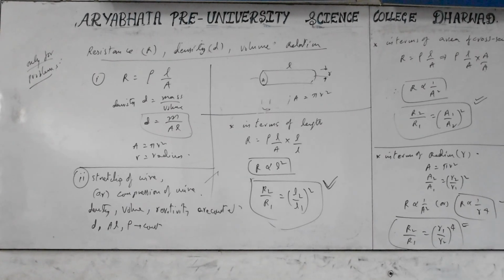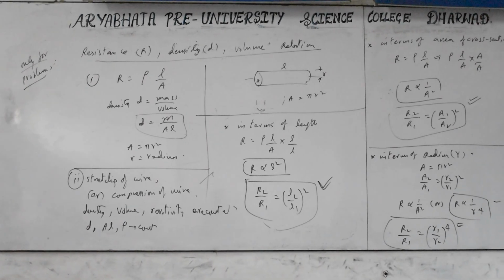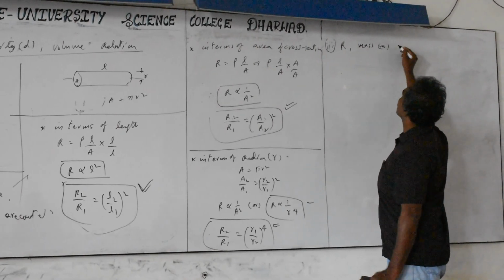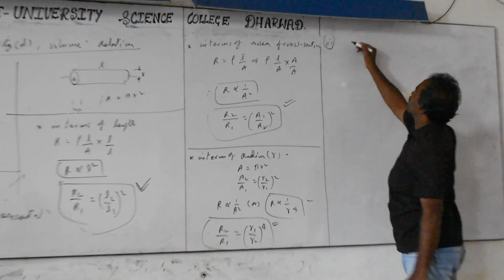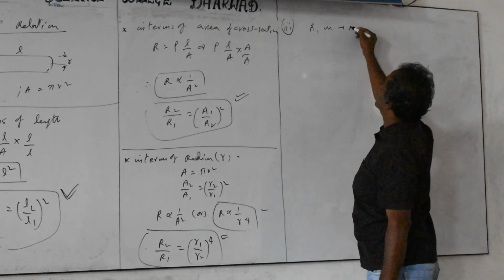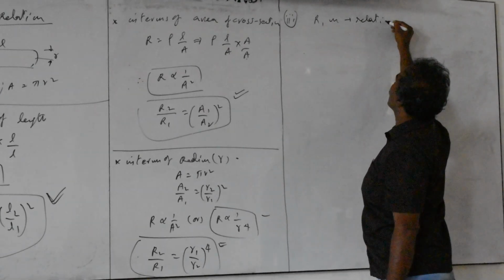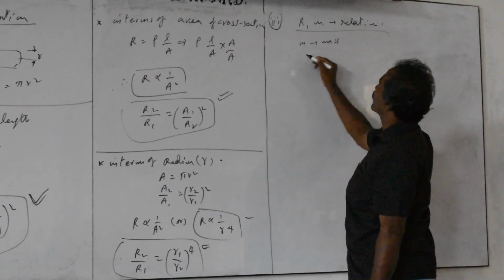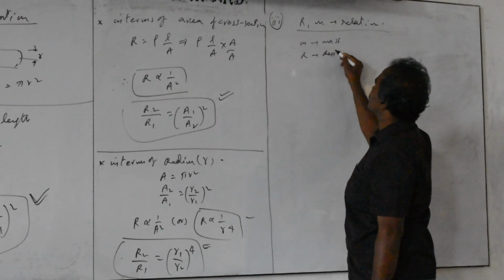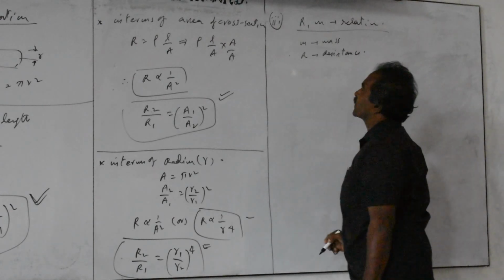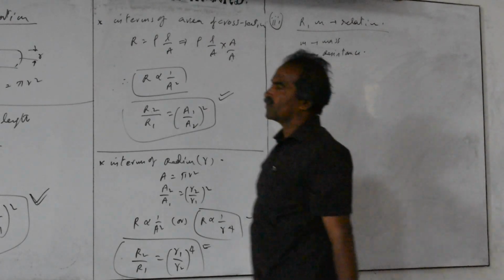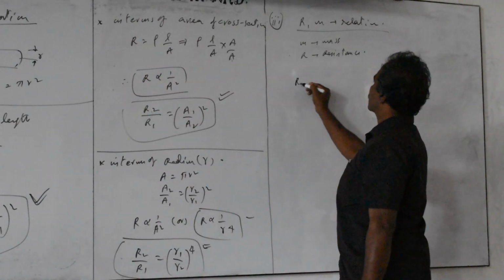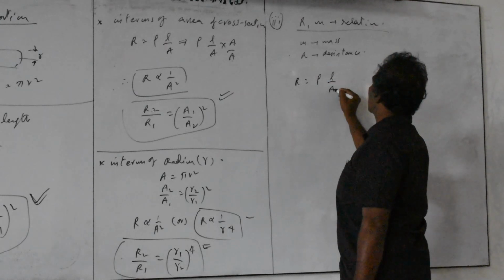Third point, the mass relation. M is mass, R is resistance. And mass, if you want to take, you have to equate it using the density relationship. R is equal to rho into L by A.